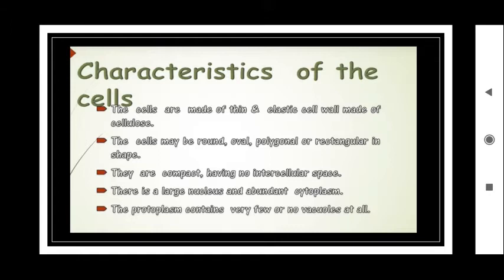There is a large nucleus, a big nucleus, and abundant cytoplasm, meaning more cytoplasm is there. The protoplasm contains very few or no vacuoles at all. Protoplasm is everything except the nucleus; the remaining cytoplasm content is called protoplasm. Together with the nucleus, it is called cytoplasm. You know about vacuoles also. It is a storage organelle. It can store the waste as well as what is required for the cells. So there will be only a few or no vacuoles in these meristematic tissues.